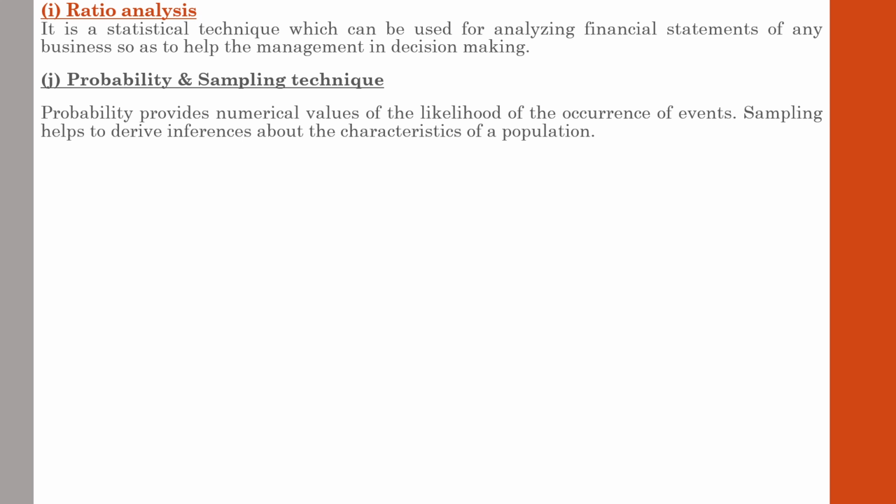For example, in a class of 50, 60 or 100 students, in order to identify the general trend or the general opinion of the students, you might select any one or any two students from that particular group of 100 students. So that is an example of sampling. That is the concept of sampling. So whenever you want to study a large group, you will select certain items or certain persons from that particular group in a random pattern.